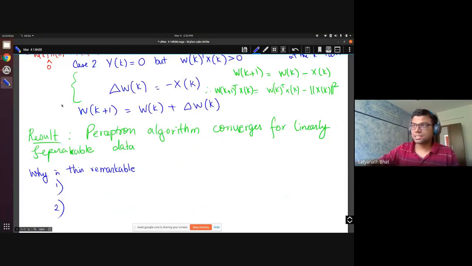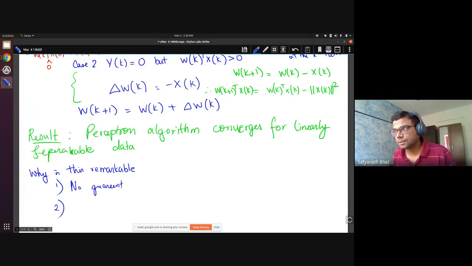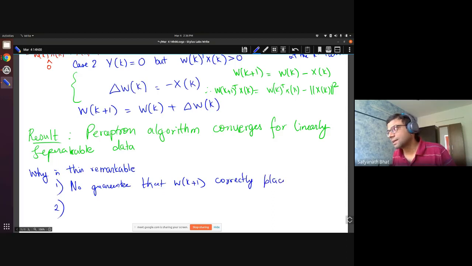So that is reason number one: no guarantee that WK plus 1 correctly places XK. Even though I'm doing an update with the weight, I still don't have a guarantee that XK is now going to be correctly placed with WK plus 1.